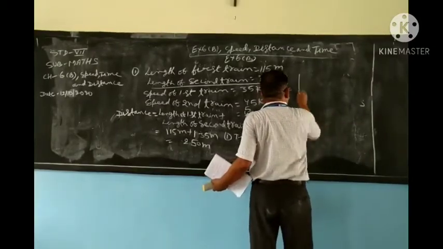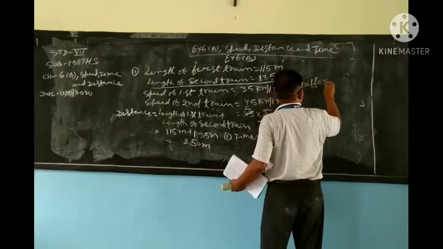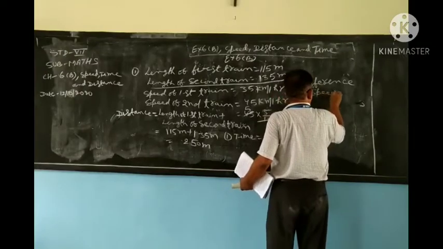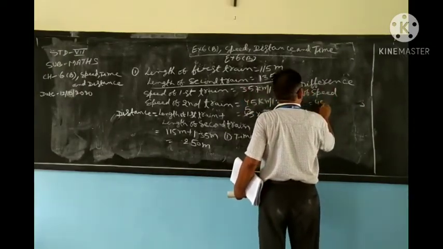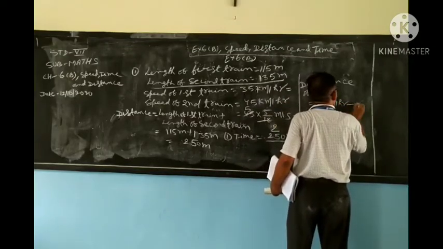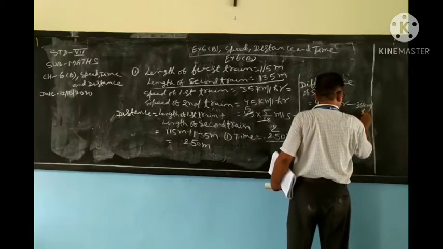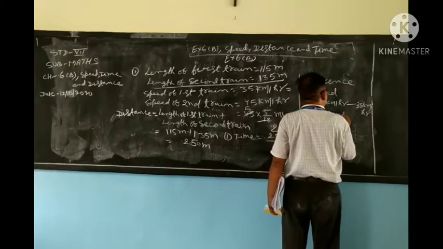Now, difference of speed is equal to what will you write? 45 kilometer per hour minus 35 kilometer per hour is equal to 10 kilometer per hour, right?